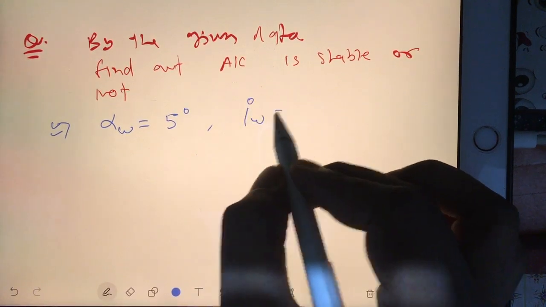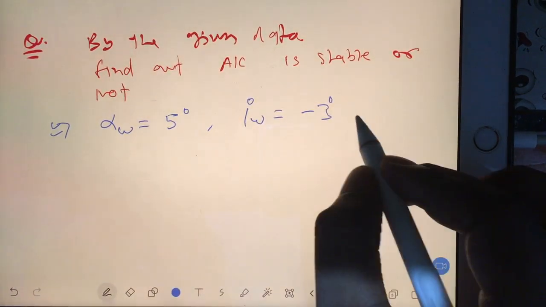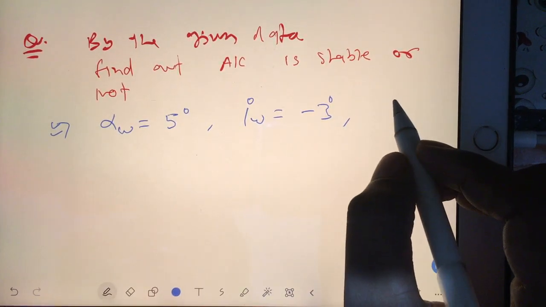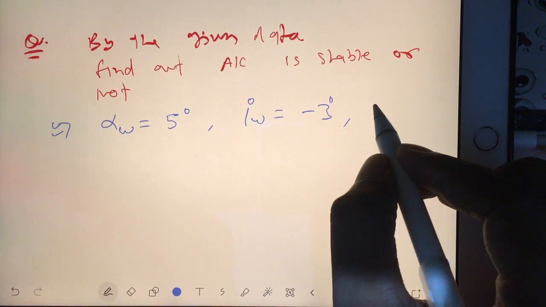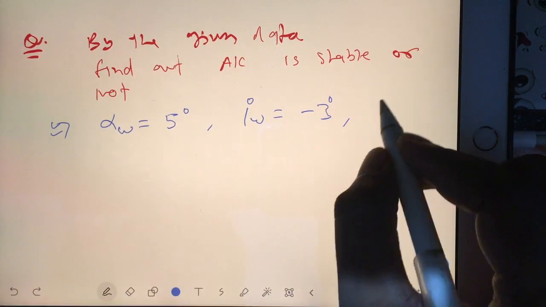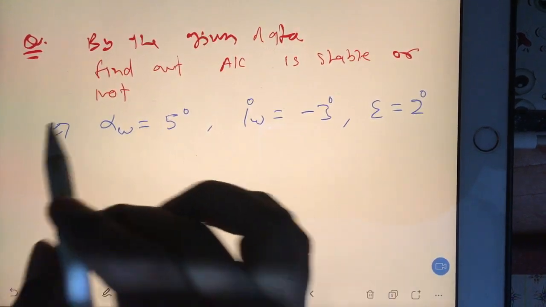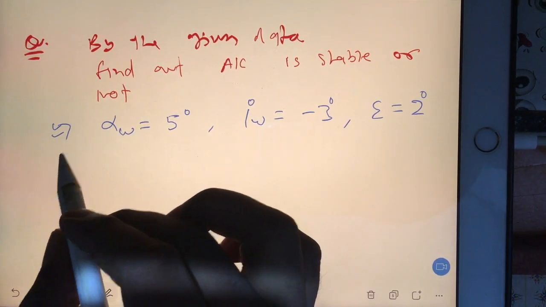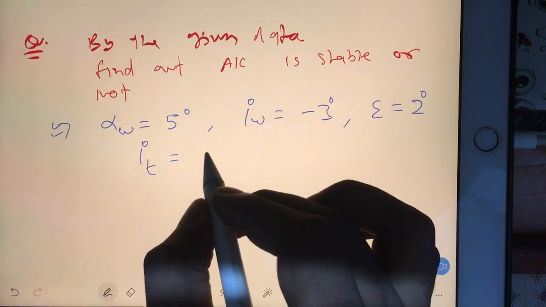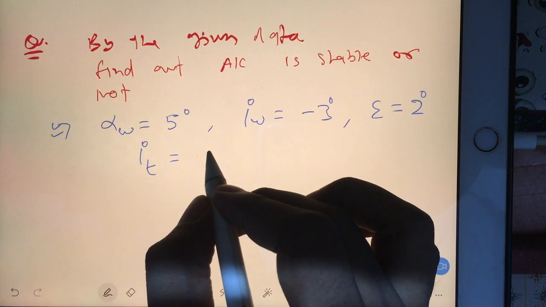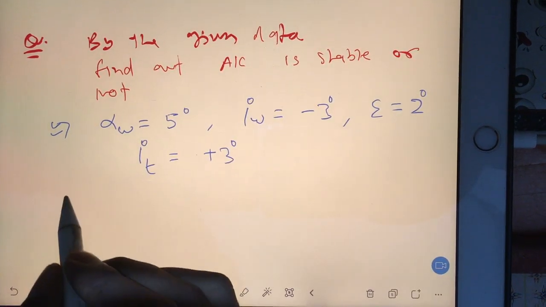I wing is given minus 3 degree. Minus 3 degree, you understand? Now then, suppose at that time your downwash angle was given as 2 degree. Just random data I am taking to give you physical feel. And I tail, suppose I tail is given as plus 3 degree. Okay, then